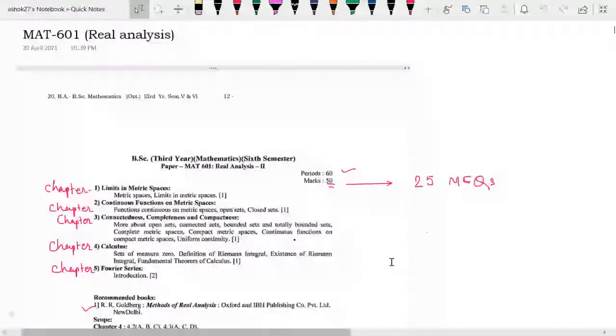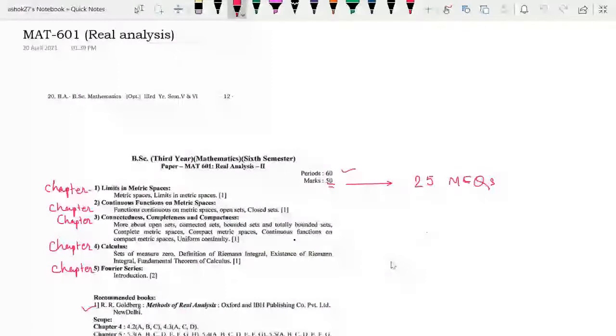So this is our first paper, MAT-601, that is real analysis. This is the sixth semester, first paper of mathematics, that is real analysis. Actually, it is real analysis 2. First real analysis paper we have already seen, that is 501. So before starting, we will just revise the syllabus of this paper.